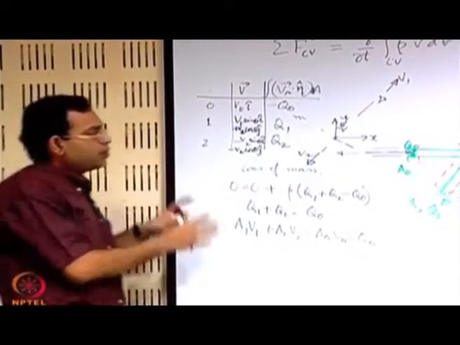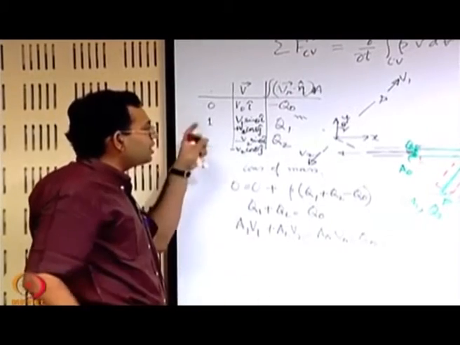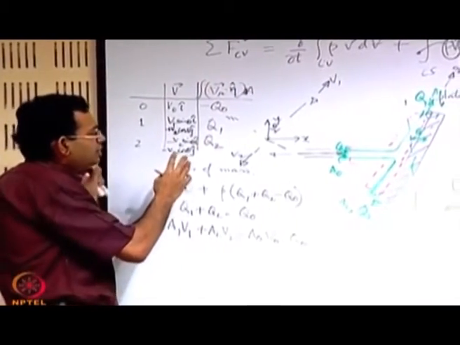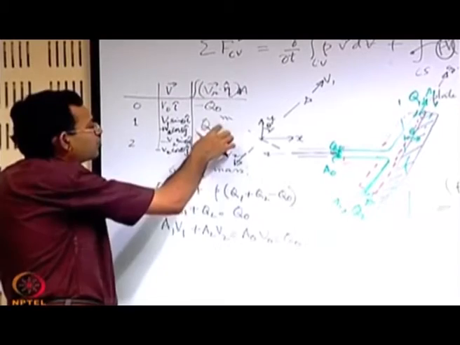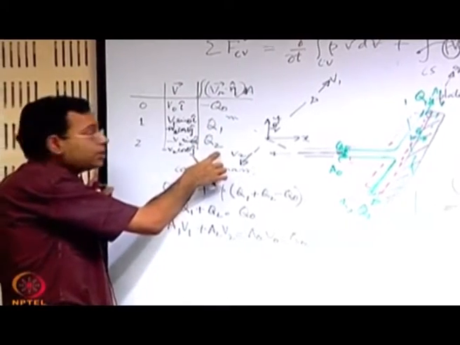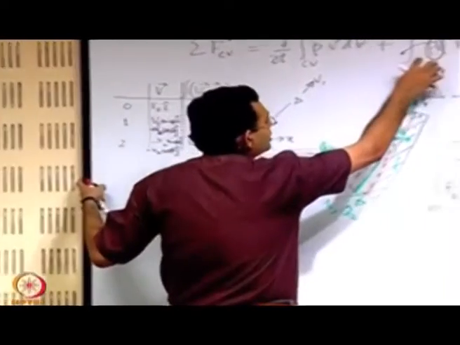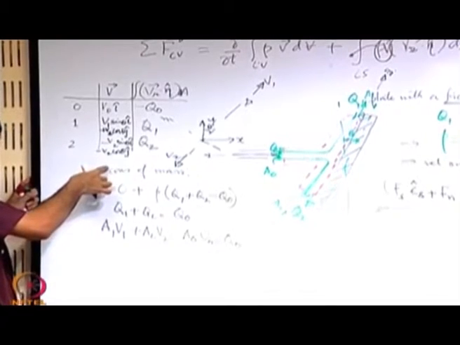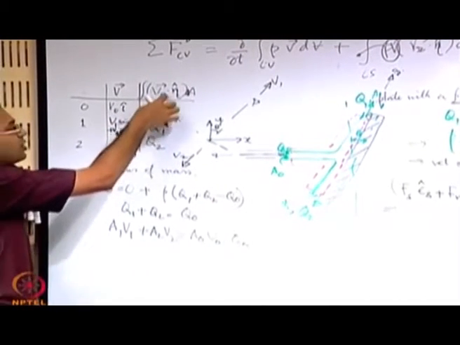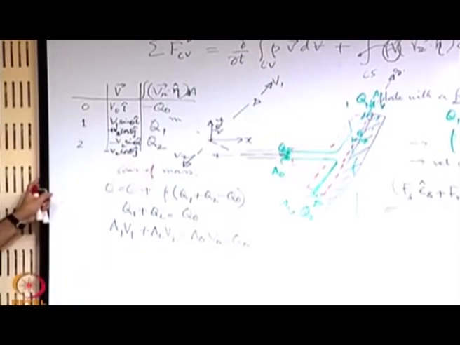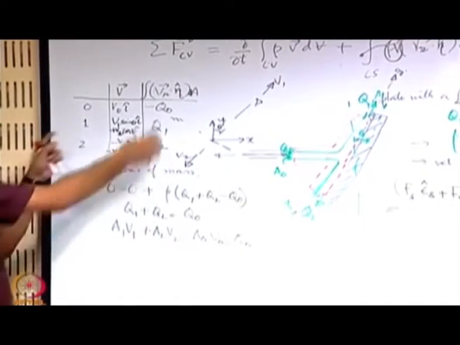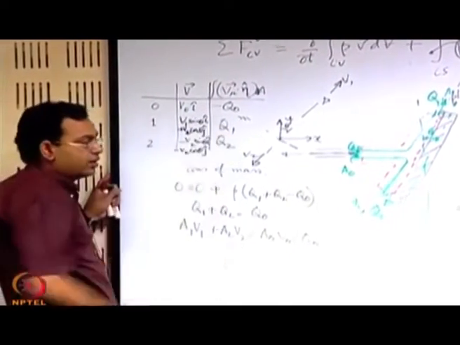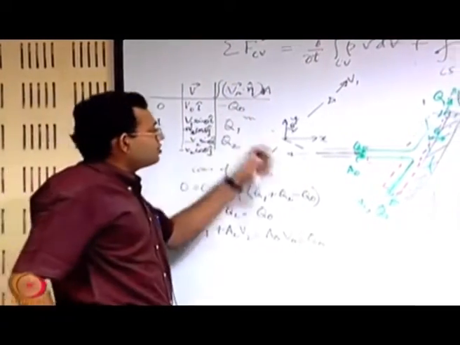See, this is very straightforward, but I want to emphasize this because this is a place where students make mistakes many times. By default, it is a common thing that the outflow boundary gives rise to a positive flow rate, but the velocity that comes with it has nothing to do with the flow rate. So, you have to write it in proper vector sense. This plus or minus term has no conflict with the flow rate term, that you should keep in mind. Otherwise, just by inertia of writing, you might write this in a similar sense as you have written this. Okay. So, let us now substitute that.